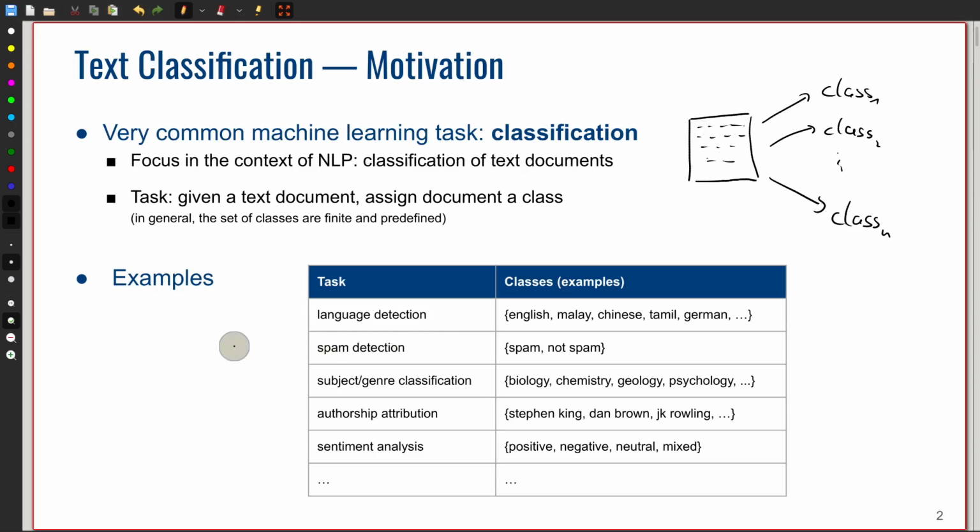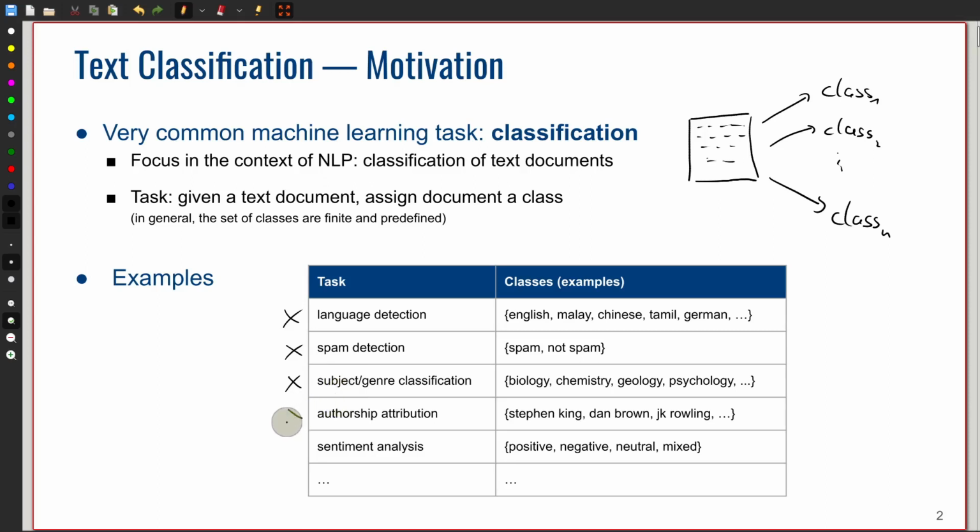And the set of classes obviously depends on the application that we have in mind. And here just a couple of examples. For example, in case of language detection, we want to know to which language a document belongs. Very common task is spam detection. We want to know if a message that we get via email is genuine or is considered spam. Sometimes we have very large corpora that we want to organize according to some system. And in this case, we want to predict, for example, the subject or genre of a text document.